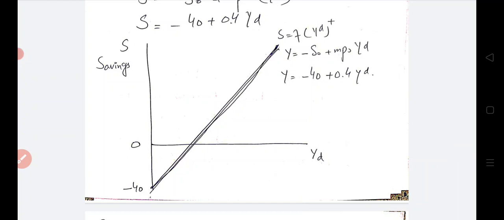As income increases, when we move to the right side of the horizontal axis, saving increases, and this is an upward going saving function where S is a function of YD, S is equal to minus S naught plus MPS YD, and the specific saving function is S is equal to minus 40 plus 0.4 YD.